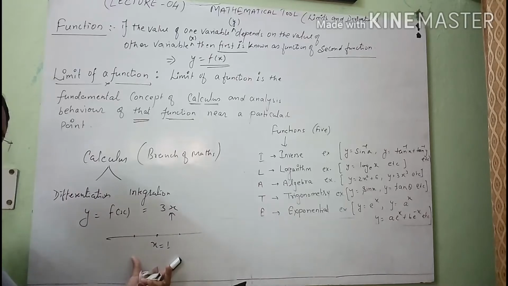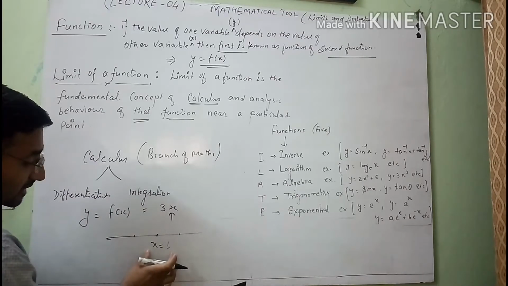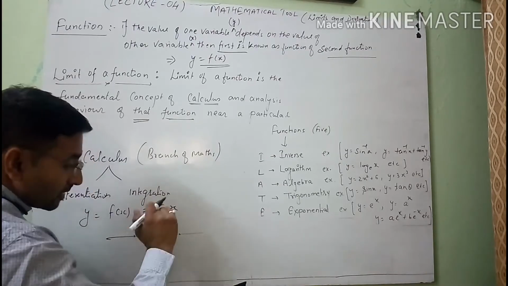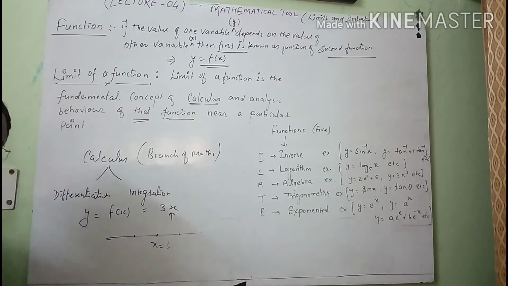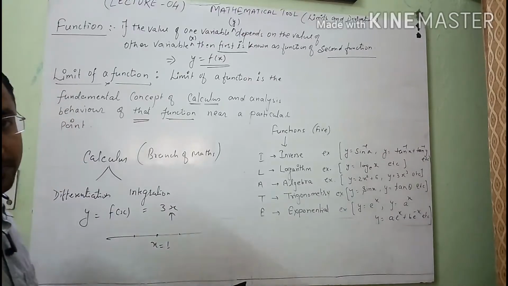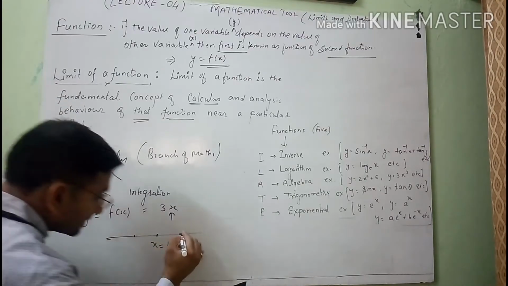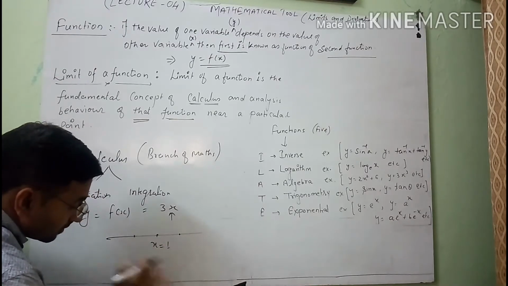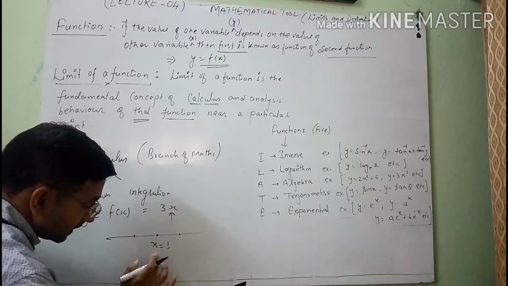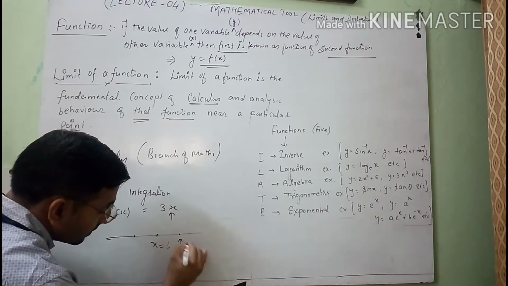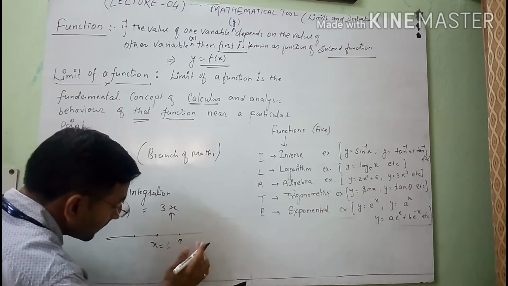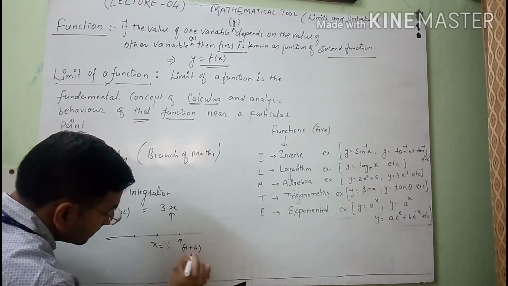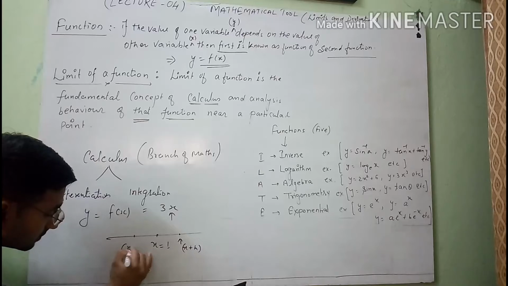It means we will check the behavior of the function at x = 1 and its neighborhood values. Neighborhood values means values very close to 1. So I will check the value of the function f(x) at x = 1, and also at x + h, and x - h. These are the neighborhood values.